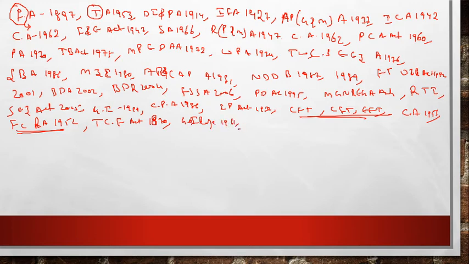Next topic is the General Insurance Business Nationalization Act of 1972, friends, right? This is 1972, not 92.